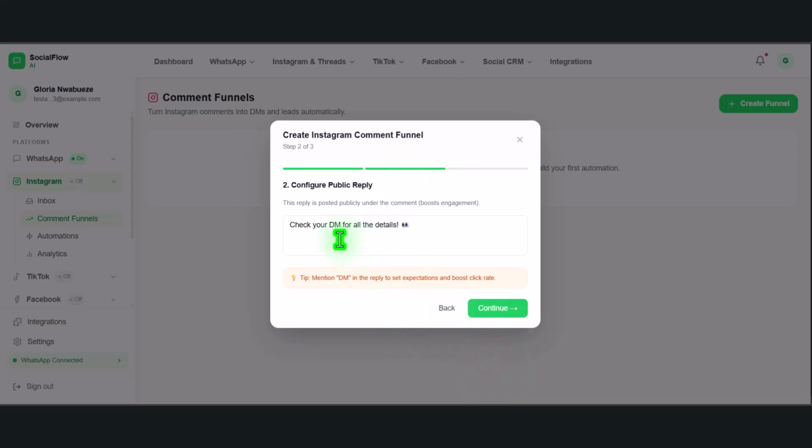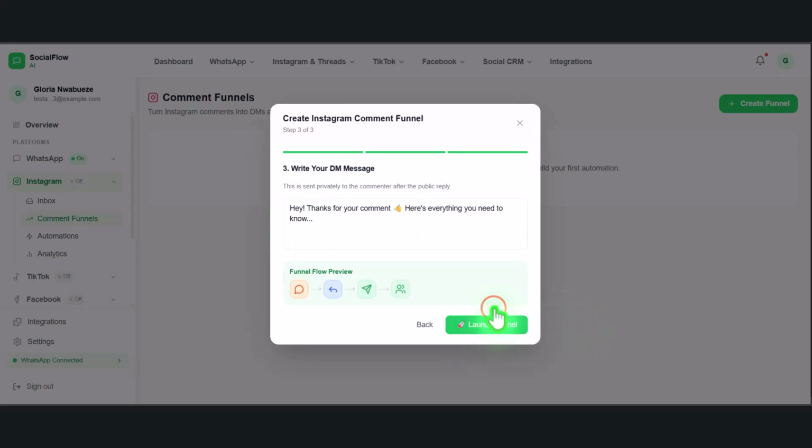Then the continue question is going to be, hey, just say hello, check your DM for details. Just like a response to that person's comment. Then I'll click on continue. Then the comment is going to be the DM the person is going to receive. I'll say, thank you for commenting. Here's everything you need to know.